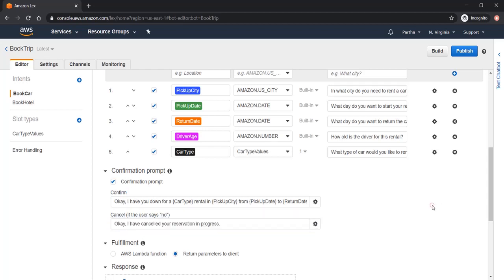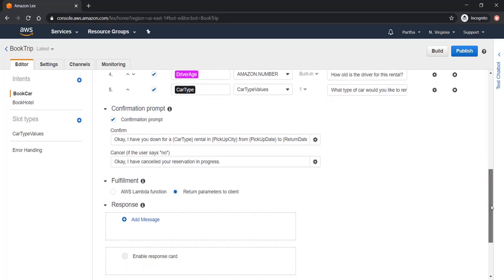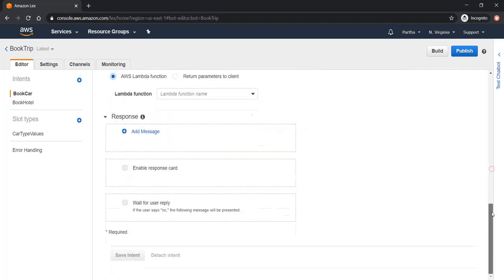Now the next part is the fulfillment. This is the very last or end part basically. This is where we need to invoke the business logic. After understanding the user intent and getting the required key values from the user, now the bot's job is to actually fulfill the user intent. For that we need to invoke some business logic, custom logic, and for that we can use some lambda function. We will see how this lambda function will work. And these are the static responses that we can give.